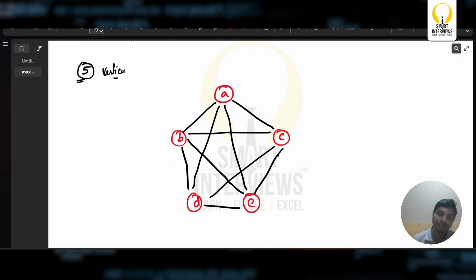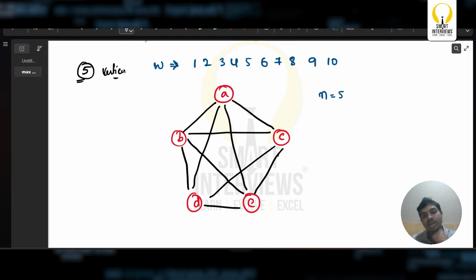Everything is connected. Now, if I try to add some weights, let us say the weights are in this particular sequence: 1, 2, 3, 4, 5, 6, 7, 8, 9, 10. Because n equals 5, the number of vertices equals 5, we require 5 times 4 by 2, which equals 10.